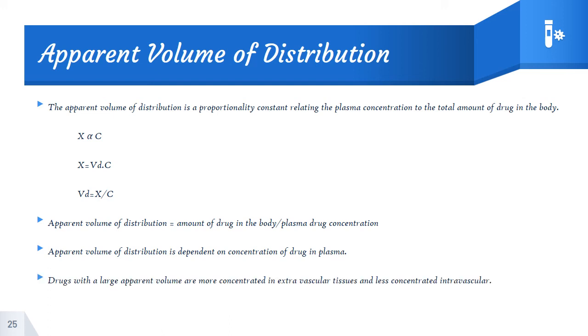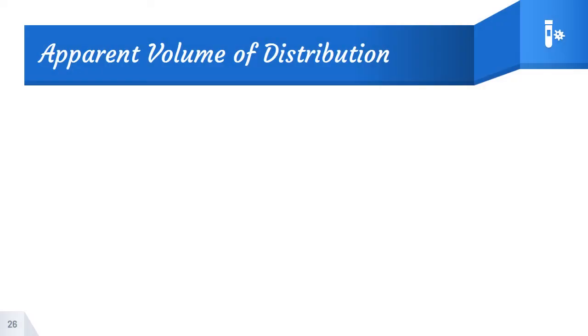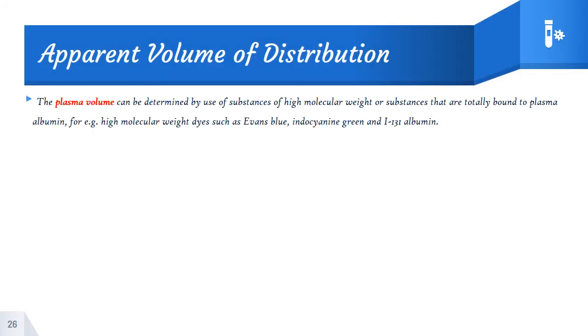Drugs with large apparent volume are more concentrated in extravascular tissue and less concentrated in intravascular tissue. Well, we can determine the extravascular fluid volume or plasma volume by different approaches.